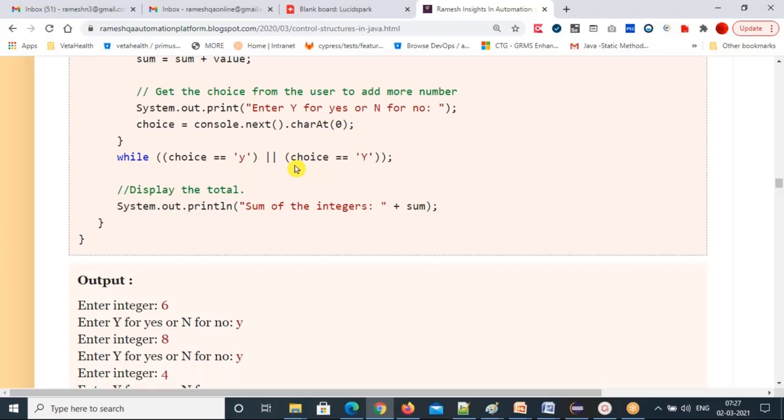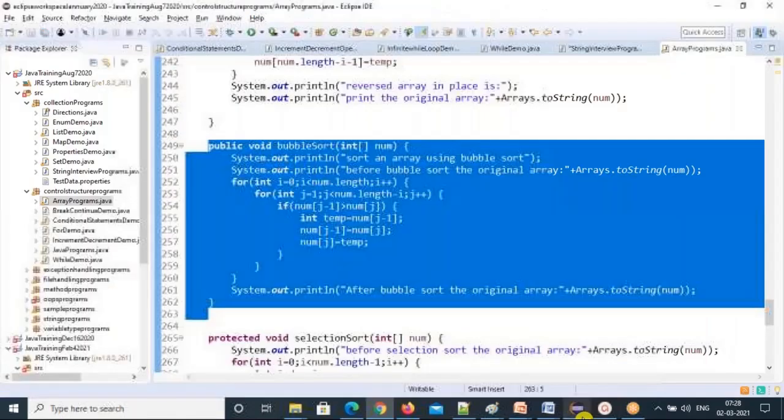You need to add more values, and then at the end you ask the choice: do you want to add more numbers? If you say yes, one more number you can add. And the second program is you need to guess the number. So these are the programs we'll see now.